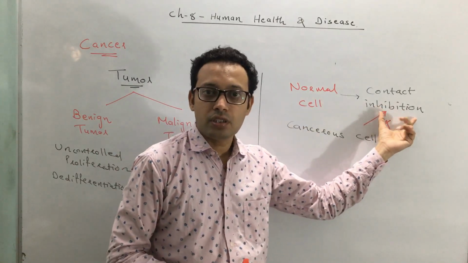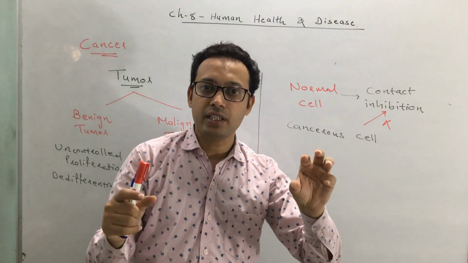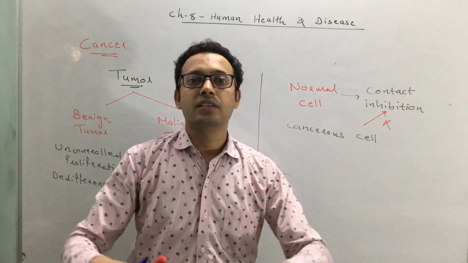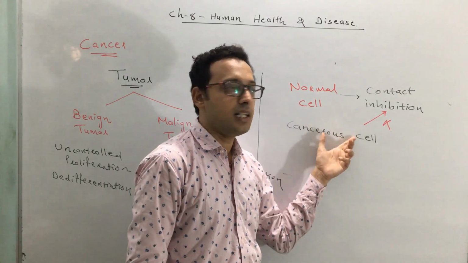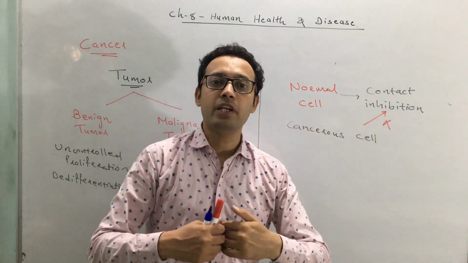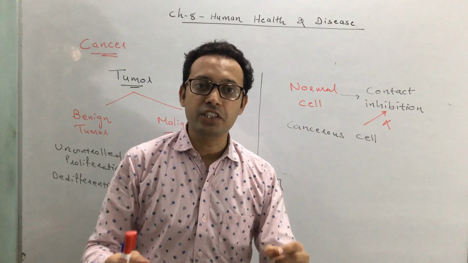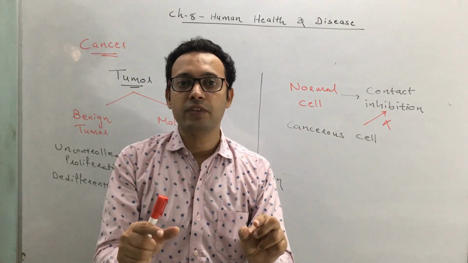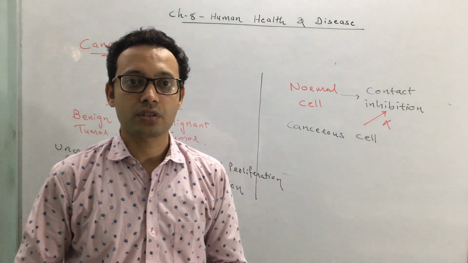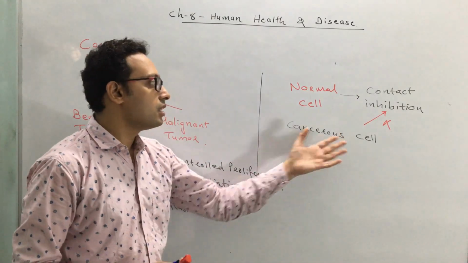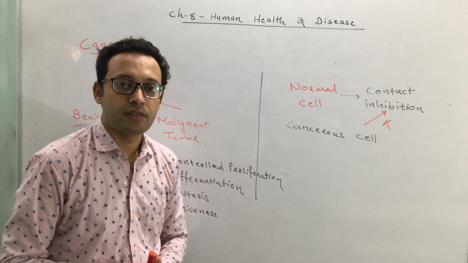Contact inhibition means that when a cell remains in contact with another cell, it prevents further growth. But in a cancerous cell, this contact inhibition is lost. So even though the cell remains in contact with another cell, it continues to grow and proliferate. This is how cancer develops.